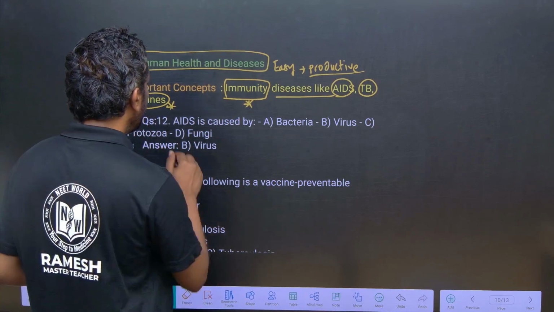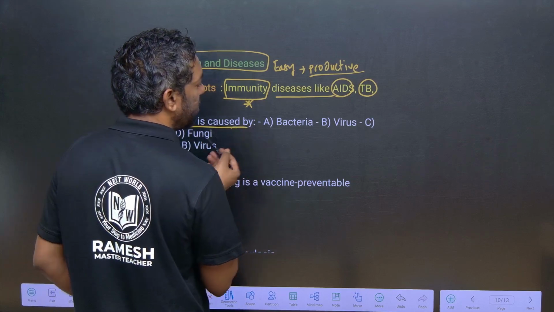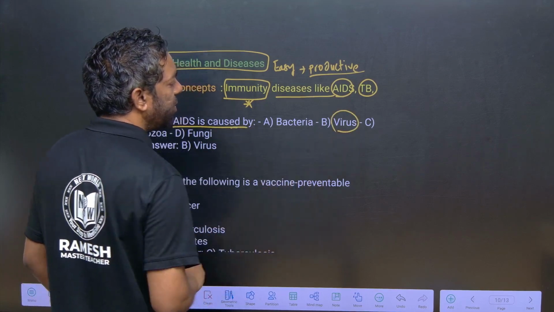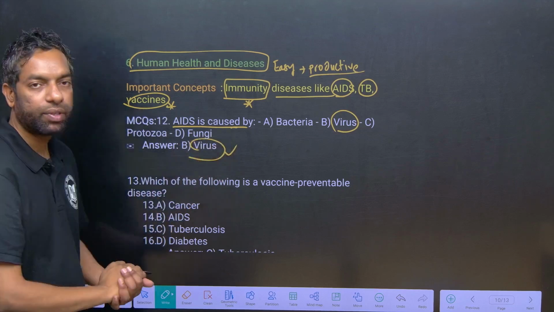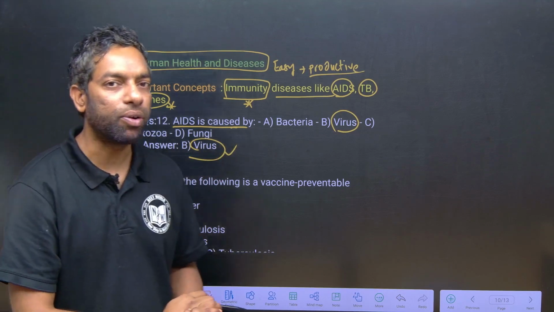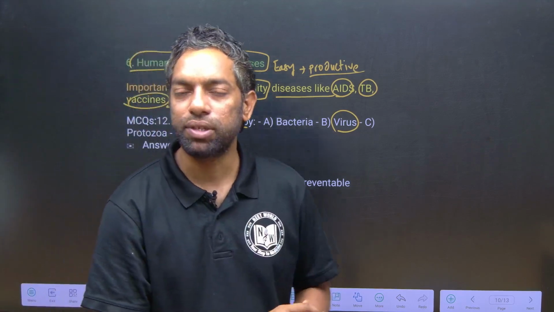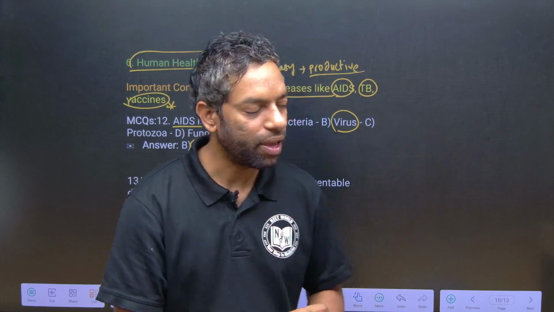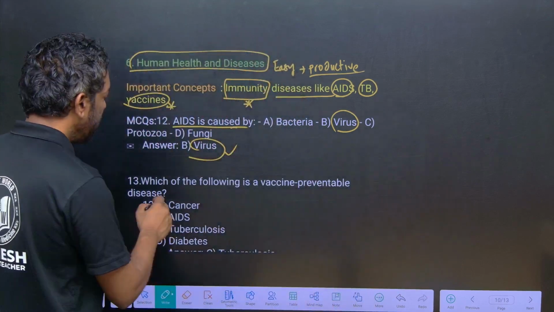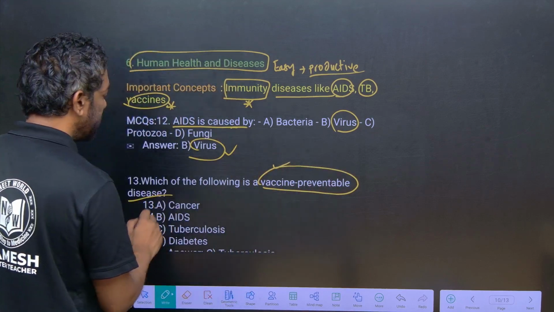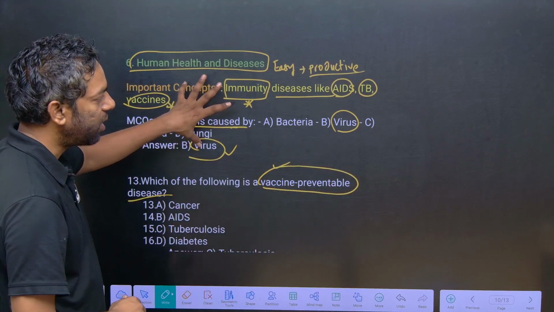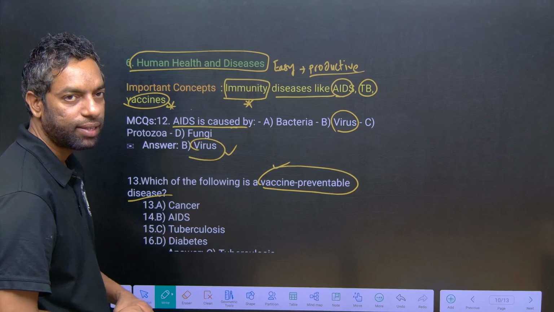AIDS is caused by HIV, of course a virus. The answer is B. They cannot ask you this many simple questions, I gave you examples relevant to the topic. If it comes to which of the following is a vaccine-preventable disease, one is about virus, they can ask you causes, and one is about vaccines, they can ask you.